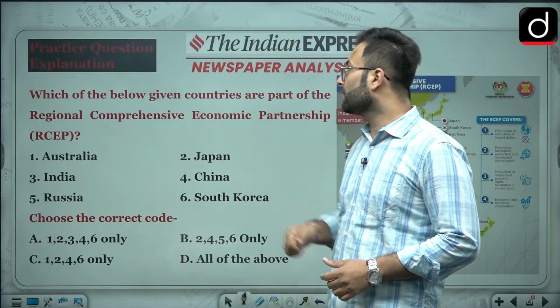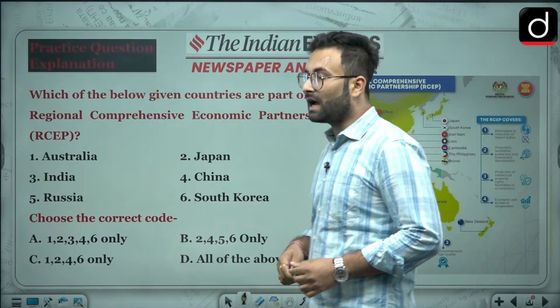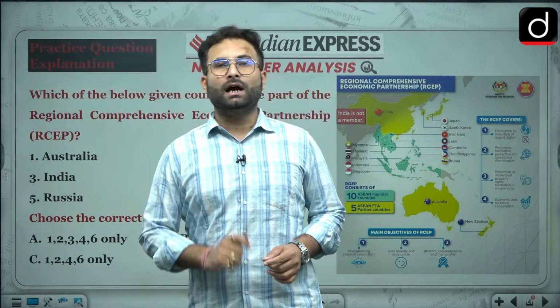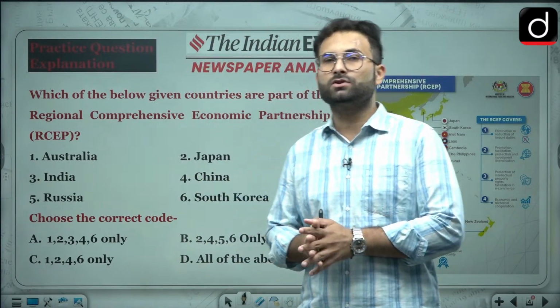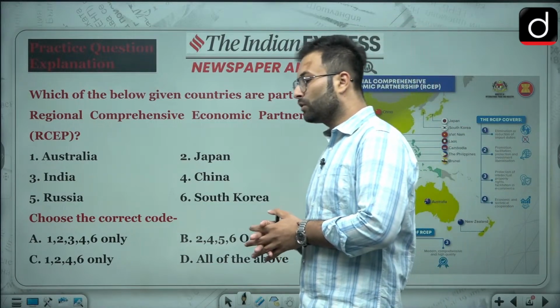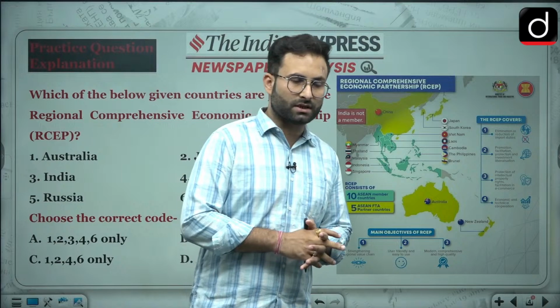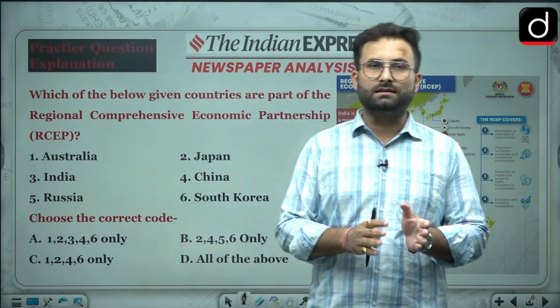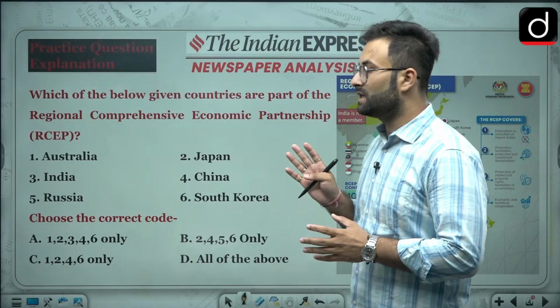Now coming to the practice question which was given to you in the previous lecture. Which of the below given countries are part of the Regional Comprehensive Economic Partnership, that is RCEP? India is not a member, and that is the important catch here. When these negotiations were going on, India was a part of the negotiation, but because of our domestic concerns, we did not choose to be a member of RCEP. Right now RCEP has 15 members.